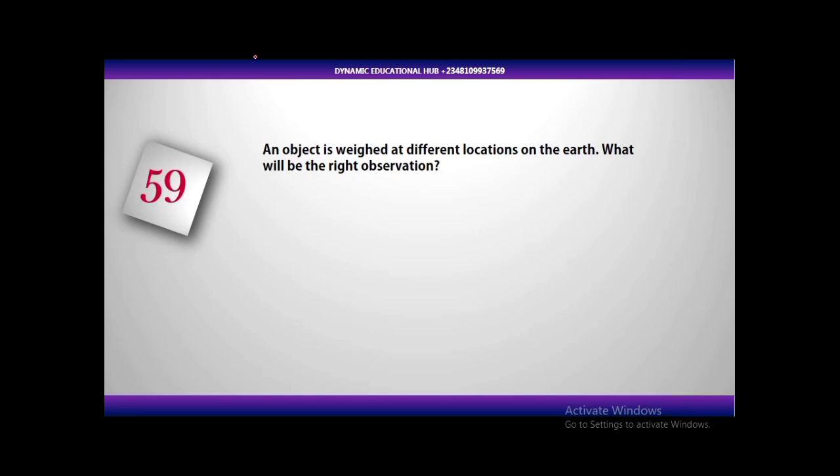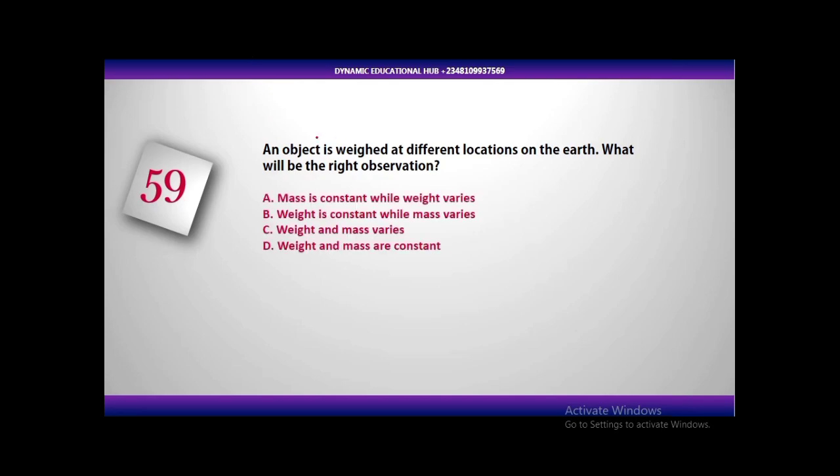An object is weighed at different locations on the earth. What will be the right observation? Let's look at the options. A. Mass is constant while weight varies. B. Weight is constant while mass varies. C. Weight and mass vary. Then D. Weight and mass are constant. This one is so simple.